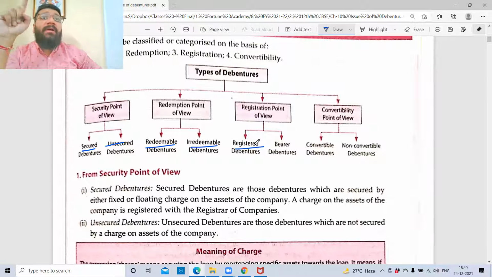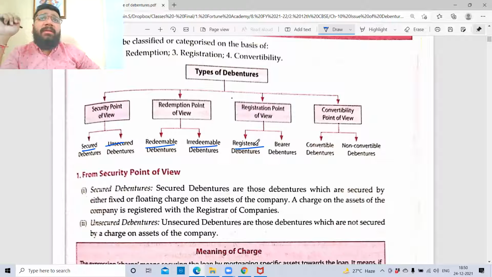That is registered debenture. Bearer debenture means what? The company will not make any note of the name of the person who is giving the money. They will give you a document. Whoever is holding the document till the end, and whoever comes and produces the document, will get the repayment of the debentures. Along with the debenture certificate, there will be interest coupons attached. So whoever comes and produces that coupon will get the interest. Right? In registered debentures, if you want to transfer it, you need to execute a transfer deed. Only then can the debentures be transferred. So there is a complicated procedure.